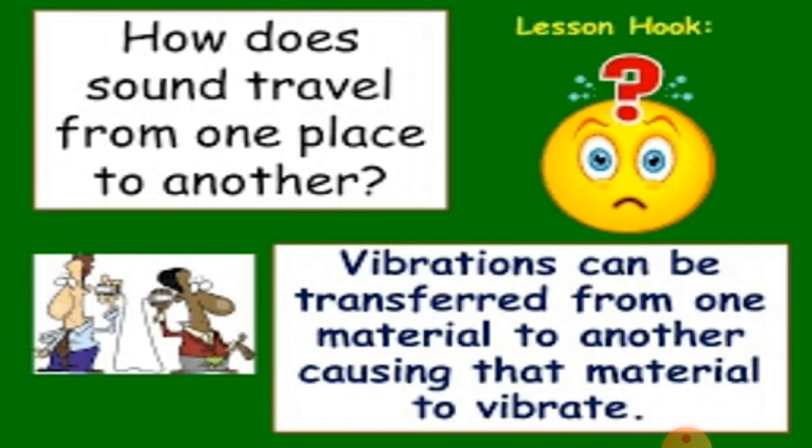The vibration can be transferred from one material to another, causing that material to vibrate, and that vibration produces sound which is heard by us. Now, is there any requirement of a medium that makes the sound travel and reach our ears? We are going to discuss this with the help of some activities.